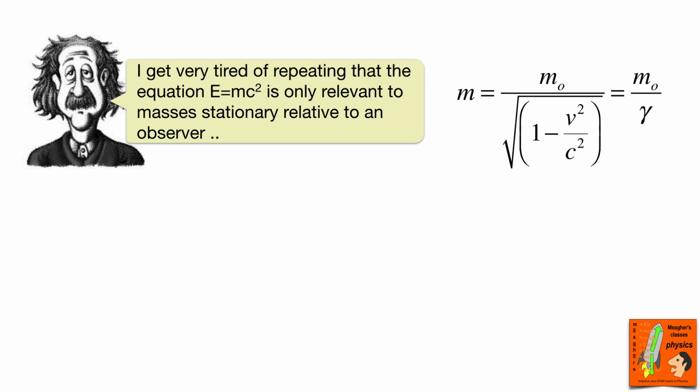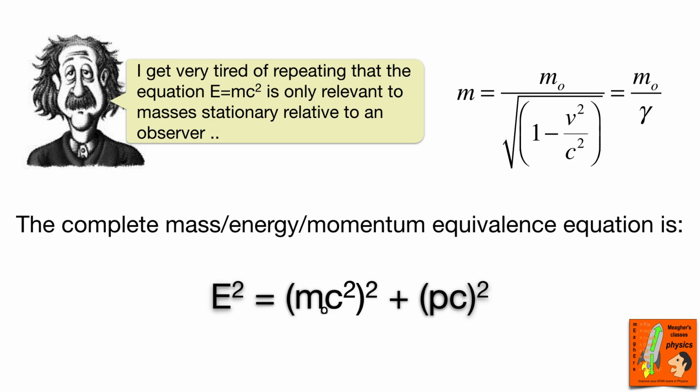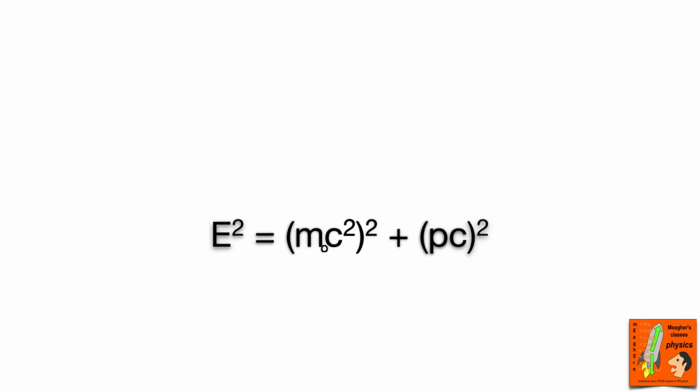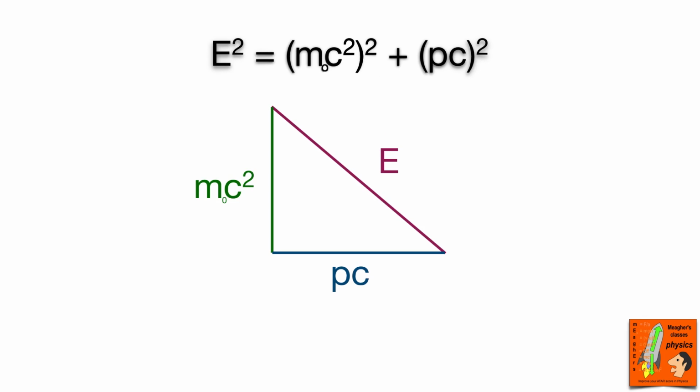So when we look at relativistic mass, it is the rest mass, or the mass of an object which is in the same inertial frame as you, divided by the gamma factor. So once we incorporate that into the equation, we actually get a complete mass-energy-momentum equivalence. And when you look at it, there's one term which is squared, and it's the same as the sum of two other terms which are squared. Now that looks very similar to the Pythagorean right triangle theorem. So let's utilise a right triangle to help us understand what's going on with this.